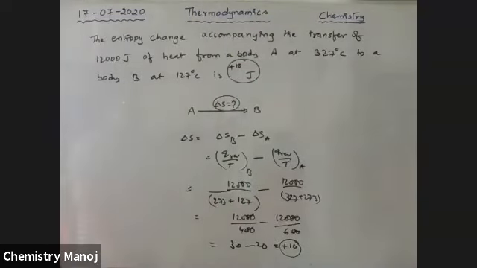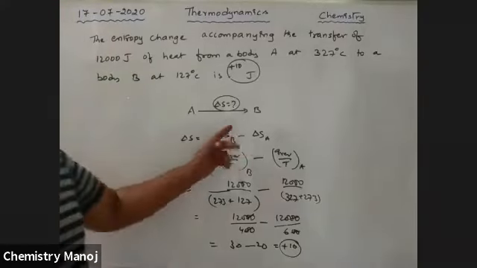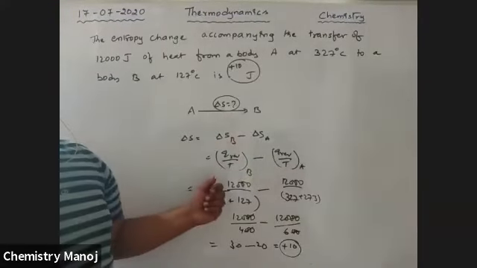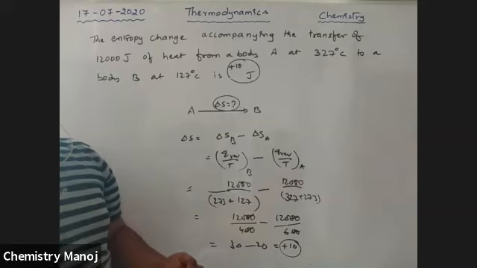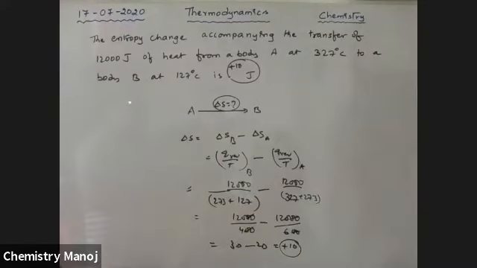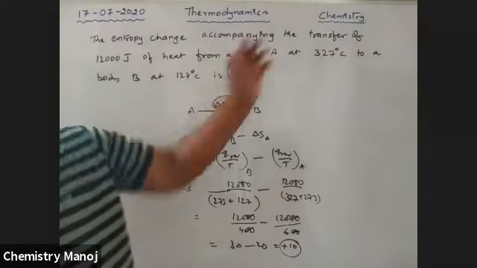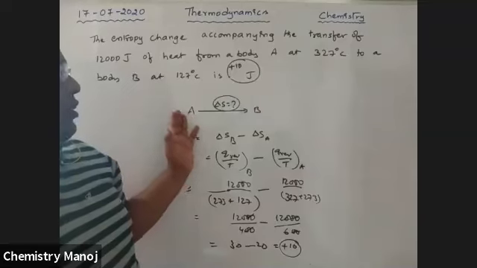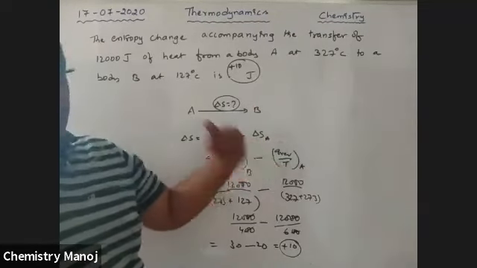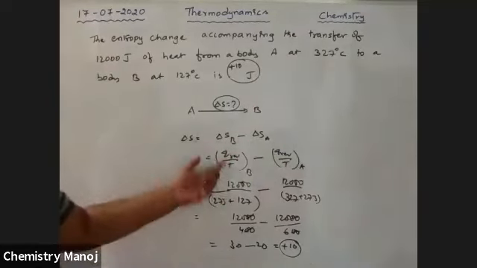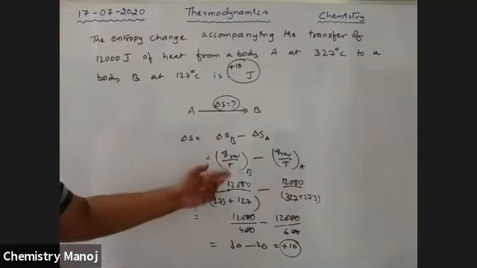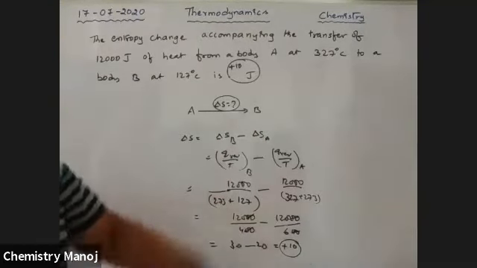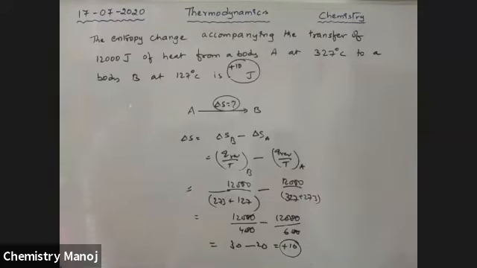Answer is plus 10. Just change in entropy, product value minus reactant value. Q reversible by T. So for the Q value, A lost 12,000 joules, B gained 12,000. That is the difference in values. So Q reversible, lost value by temperature, gained value by temperature. Okay, so the answer is plus 10 joules.